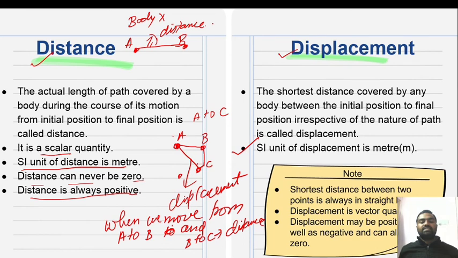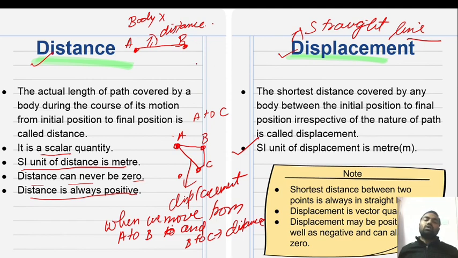This is called distance. Note that the shortest distance between two points is always a straight line. Displacement will always be in a straight line. Displacement is a vector quantity. Displacement may be positive as well as negative and can also be zero. This is the basic difference between distance and displacement.